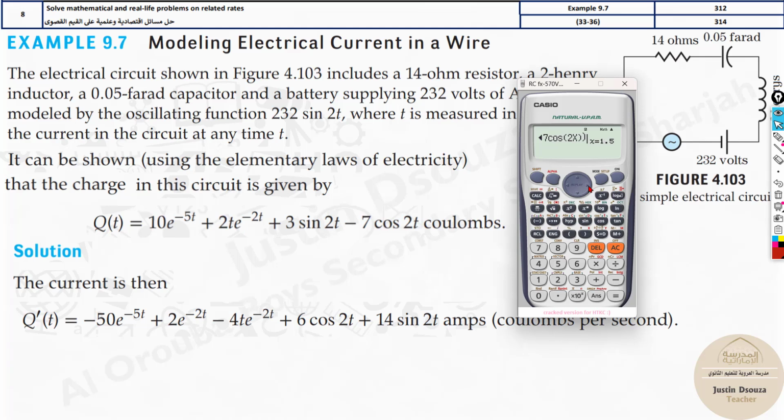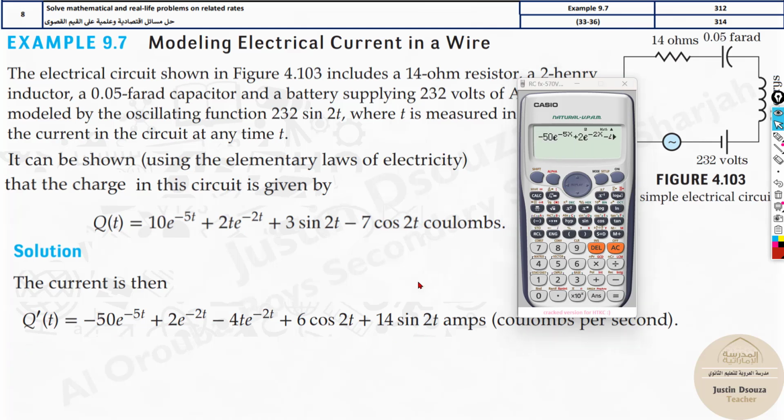Not very, very random. Take a suitable x value like 1, 2 or 1.5. I generally take decimals because the calculator computes it for you. It's easier and you'll get a unique answer. Try avoiding certain values which will give the answer 0 or undefined. So here when I derive this at 1.5, let's see what the answer is. It's negative 4.19. Now I need to put all the 4 options in the calculator, and instead of x, I need to calculate it at 1.5 because that is the value I have chosen.